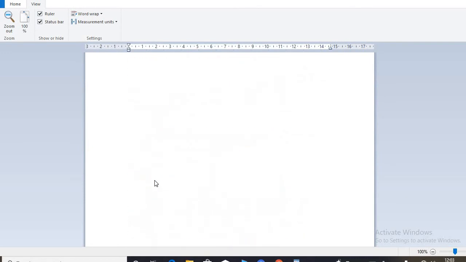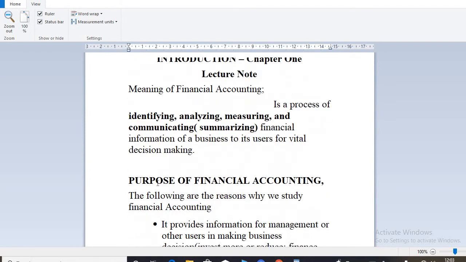We said in our introductory parts that accounting has to do with providing business information to its users for vital decision making. So how does accounting help in providing this information? How can we get the information needed for these users?